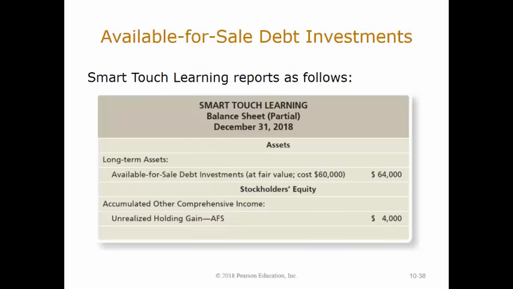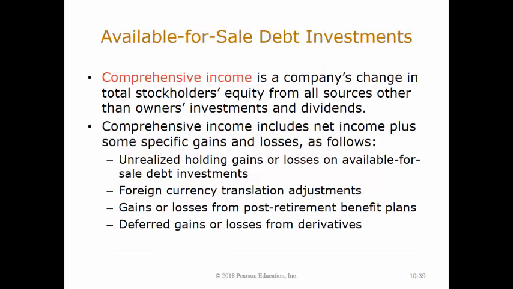The $4,000 unrealized holding gain available for sale is reported in the stockholders' equity section of the balance sheet as accumulated other comprehensive income. It's important to remember that unrealized holding gains or losses on available for sale investments are not included in net income. Instead, they are included as other comprehensive income, which adjusts net income to determine comprehensive income.